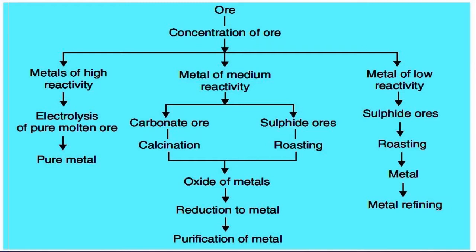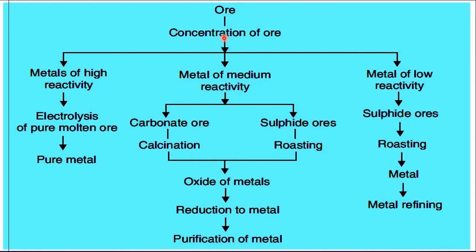This is a classification which is given in your NCERT book. So let us study this classification. First, we need to start from the ore. When we choose an ore, we first powder it. As far as possible, we have to grind it into smaller pieces. The next step is the concentration of ore. Concentration of ore means we are trying to remove the impurities present in the ore, which are called gangue particles, by physical methods. Common physical methods used are hydraulic washing, magnetic separation, and froth flotation.